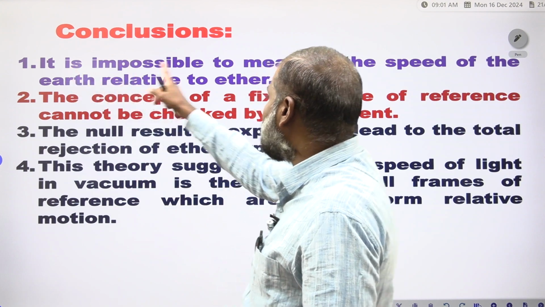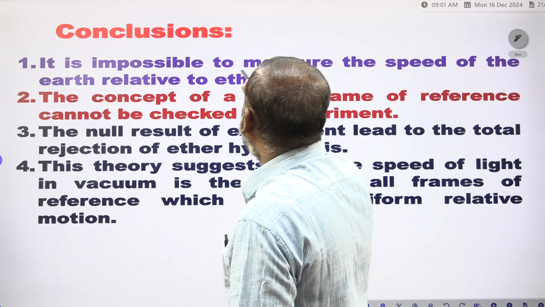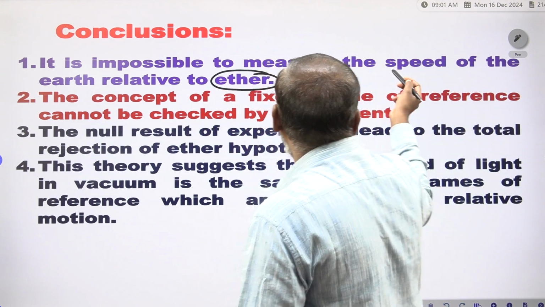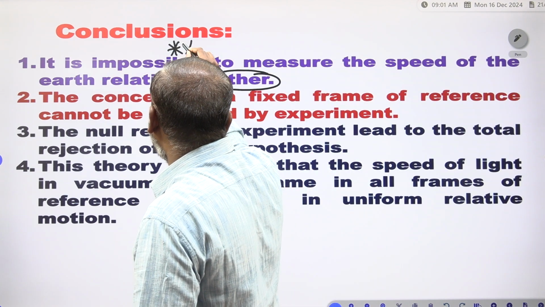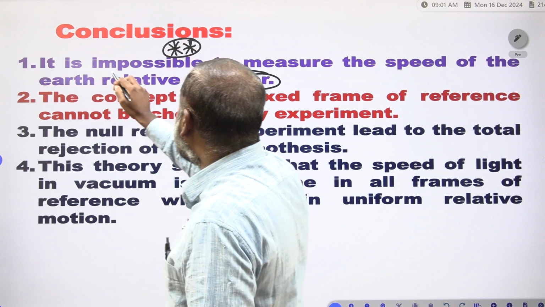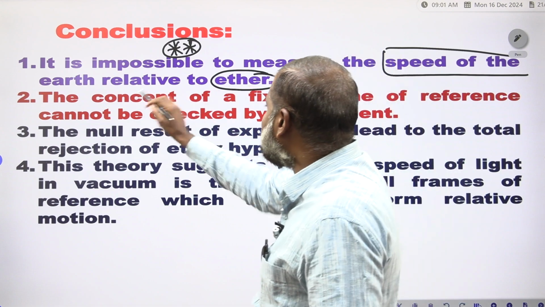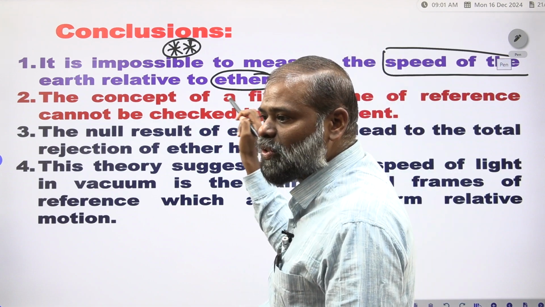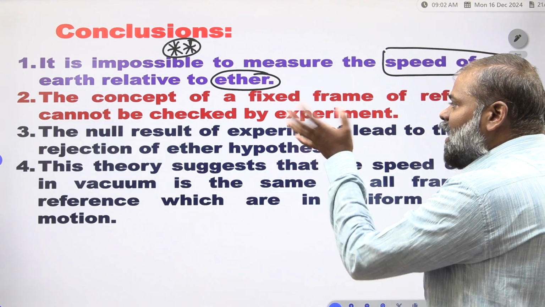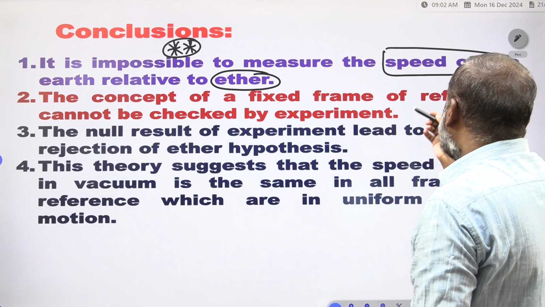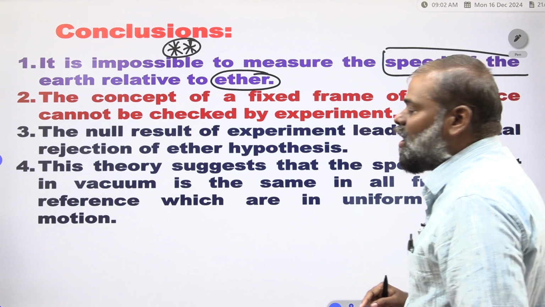Now you have to see, it is impossible to measure the speed of the earth relative to ether. This is the first assumption that failed. So that is why we write, it is impossible to measure the speed of the earth relative to ether. This is the first concept. The concept of the fixed frame of reference cannot be checked by this experiment. This is the second mistake.